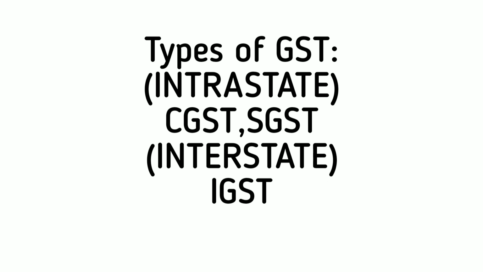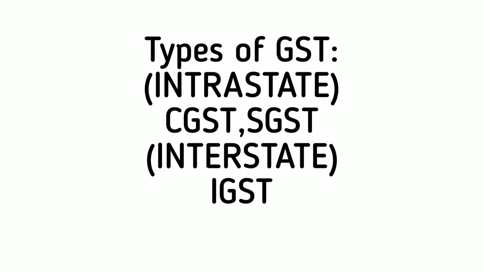When the transaction is within a state, or as we say intrastate, then the GST levied is the CGST and SGST. CGST or the central GST is the tax which is collected by the central government when the sales are within the state. And SGST or the state GST is the tax collected by the state.